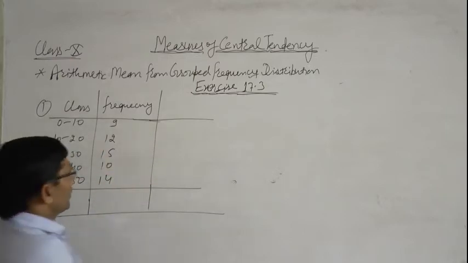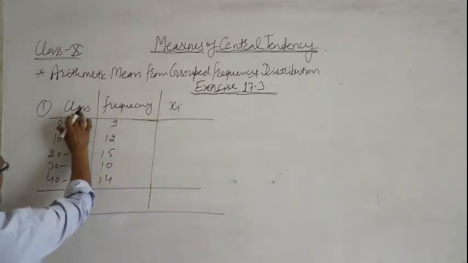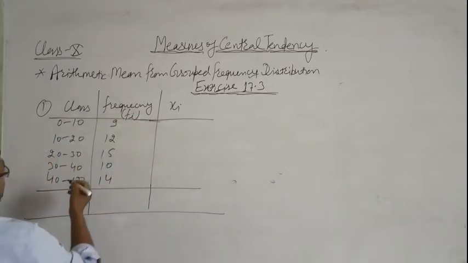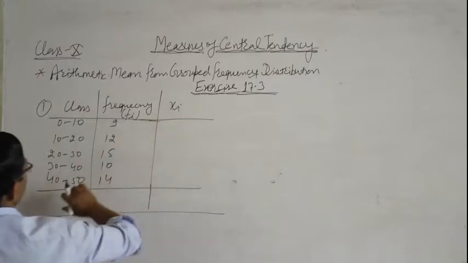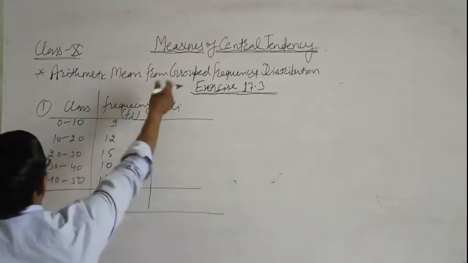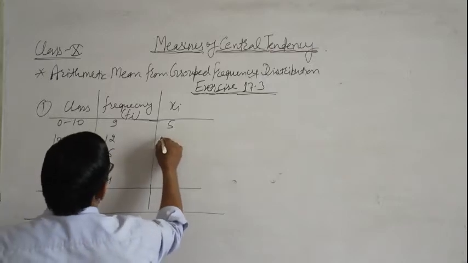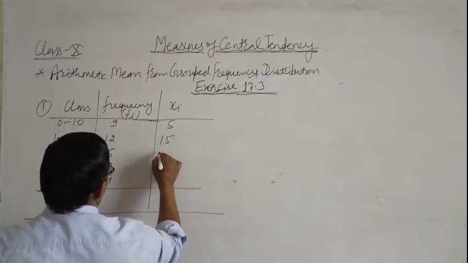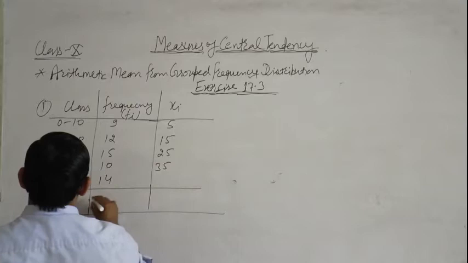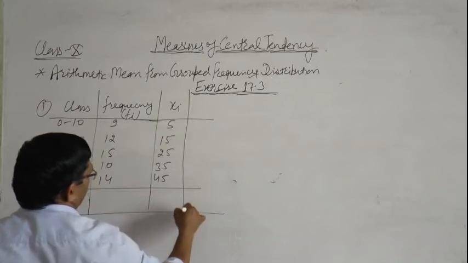So first we find out xi by using the class. Frequency is represented by fi. xi means lower limit plus upper limit divided by 2. So 0 plus 10 upon 2 is 5, 10 plus 20 is 30, 30 upon 2 is 15, 20 plus 30 is 50, 50 upon 2 is 25, 30 plus 40 is 70, it means 35, 40 plus 50 is 90, it means 45. This is the value of xi.